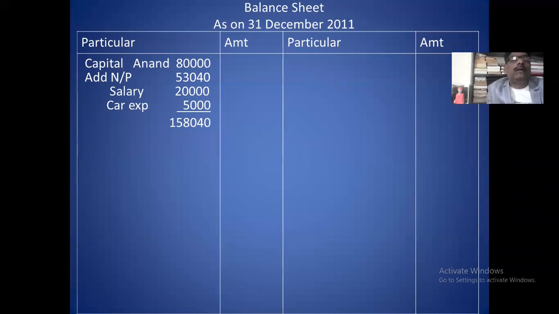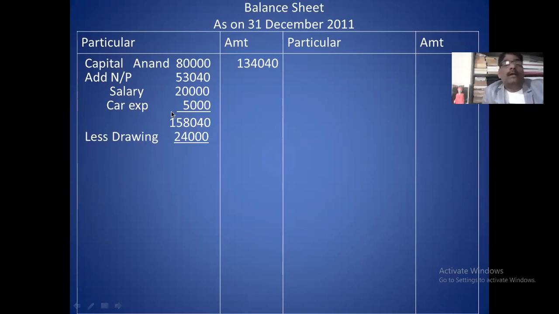The total is 1,58,040. Then from this total, you deduct the partner's drawing, interest on drawing, or any benefit taken. Only one drawing is there, 24,000. You deduct the drawing 24,000 and capital balance is the next item. That is 1,34,040. 1,34,040 is the capital balance.